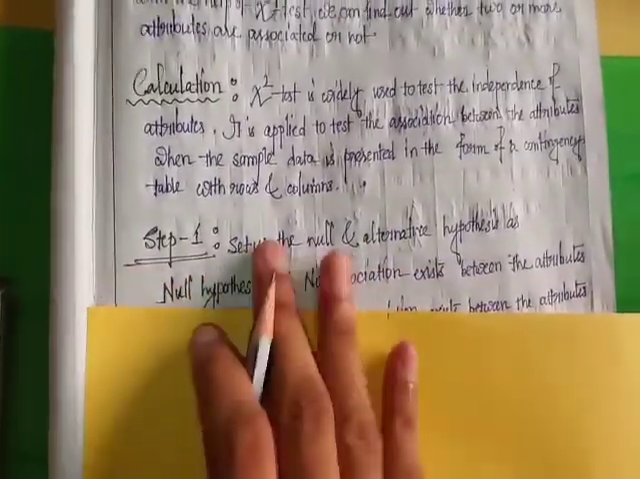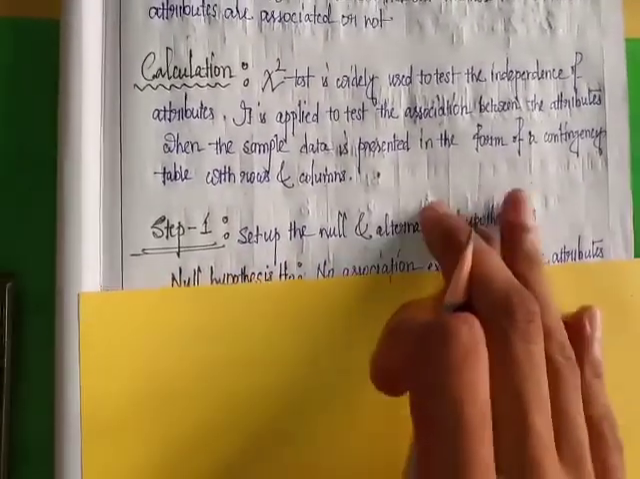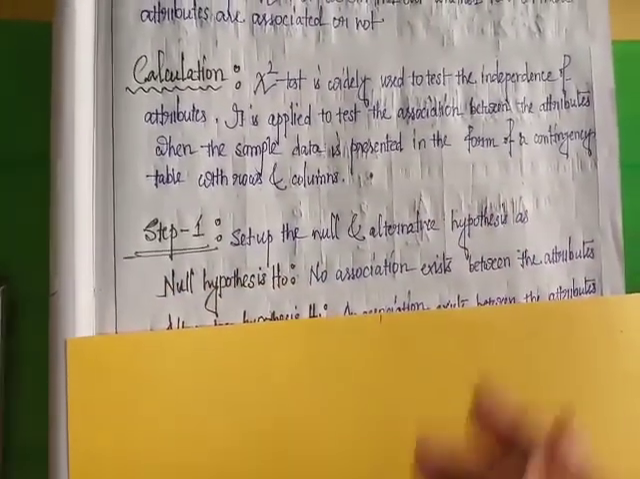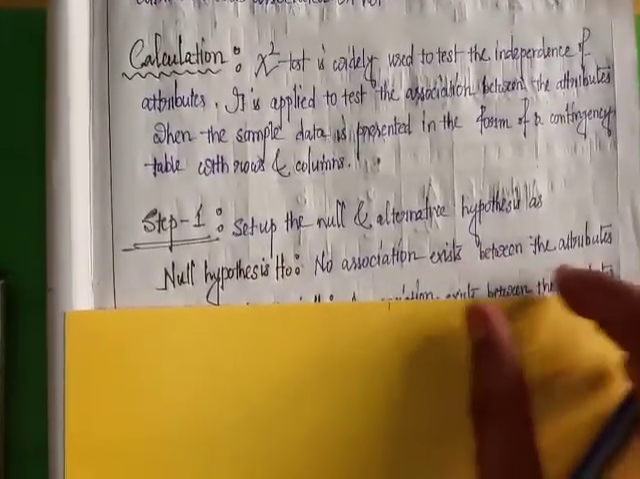Step 1, set up null hypothesis and alternative hypothesis. Null hypothesis: there is no association between the attributes. No association exists between the attributes.